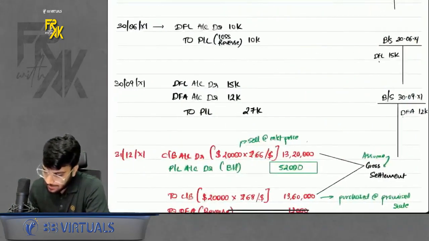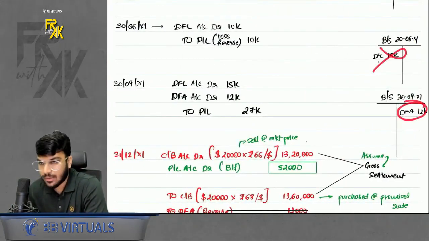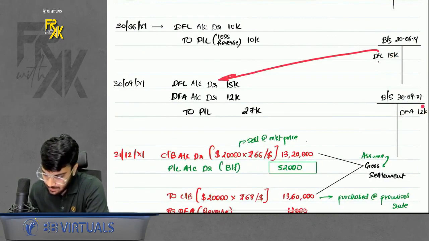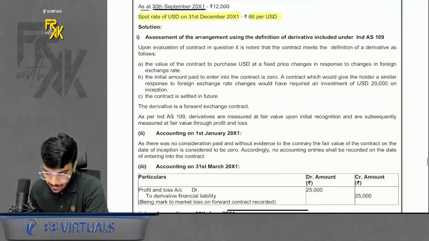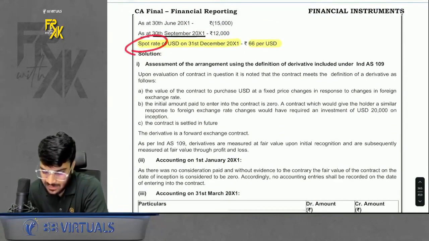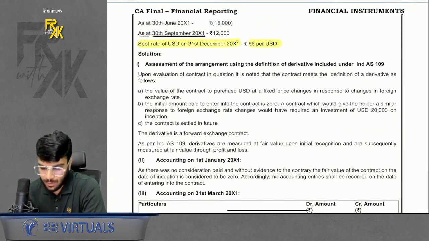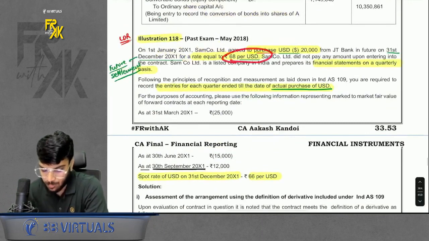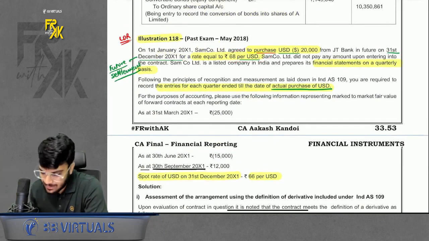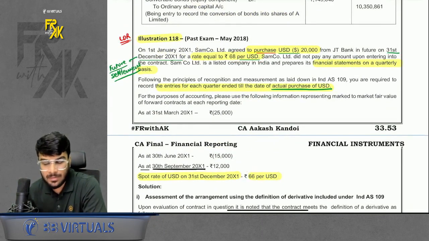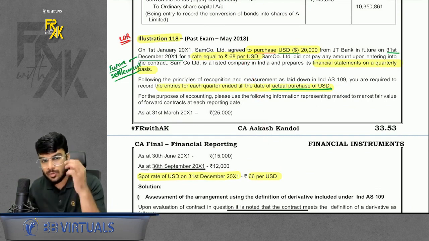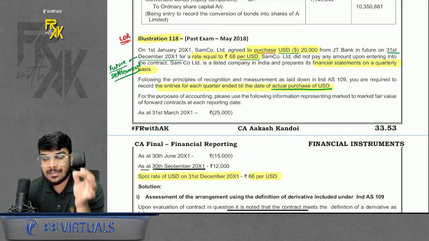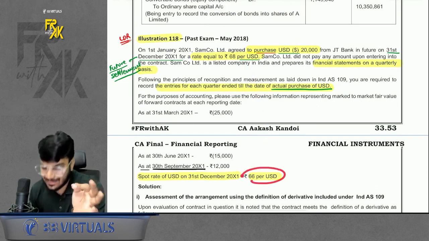Right. So now DFL is over. DFA is there. So whatever DFL is there, reverse it, book DFA, transfer to profit and loss, right? And then the ultimate settlement, the ultimate spot rate is 66. Now, whatever is the spot rate, you promised to buy at 68 rupees. You are buying at 68 rupees, but the price in the market is 66. Can I say it is an unfavorable contract for you overall? Why? Because you are going to buy at 68 something which is worth only 66 today.